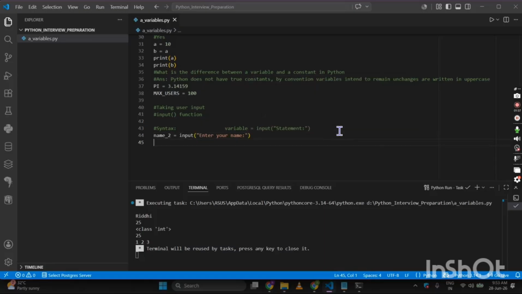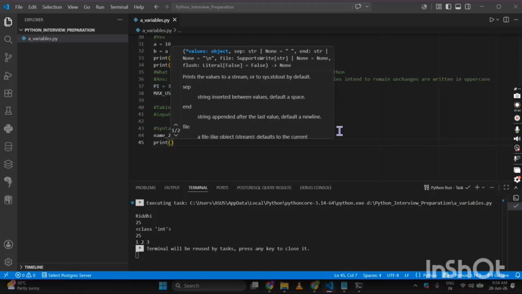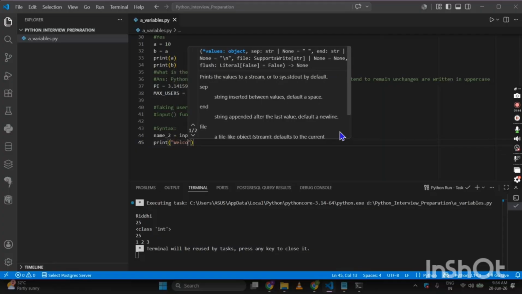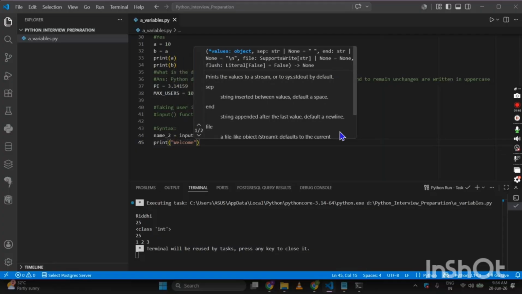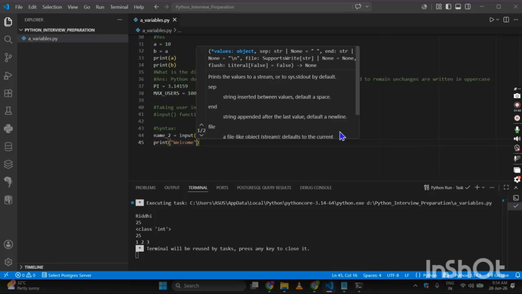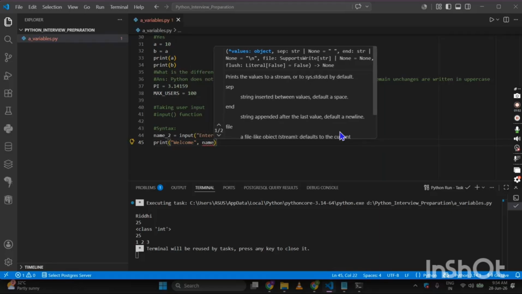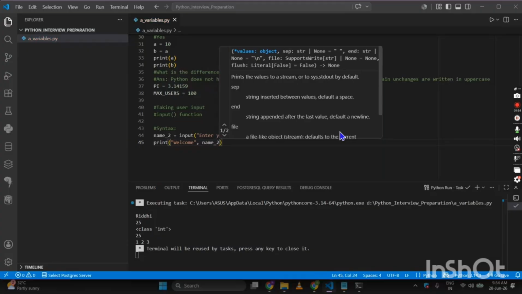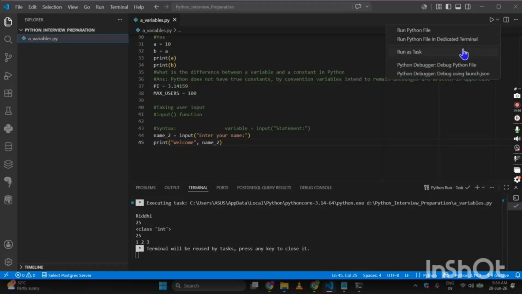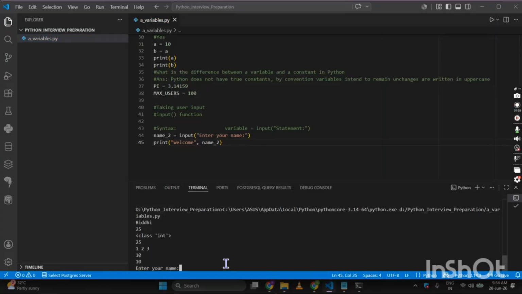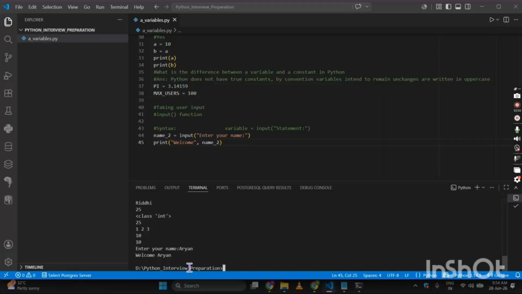Then I want to print with a greeting that says suppose welcome. You can take it as a hello world program as well, that we do as a beginner. So I'll be printing, as I was saying, if I want to print the name of the variable, so name of the variable is this. So let us see how this thing goes. So enter your name, suppose I am entering another name. See, it's printing welcome and the name beside that.